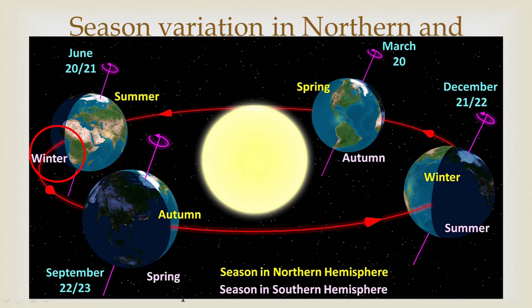Likewise on December 22nd, the northern hemisphere is tilted away from the sun and there would be winter, while in the southern hemisphere the earth is tilted towards the sun and there would be summer. You can see in the picture.